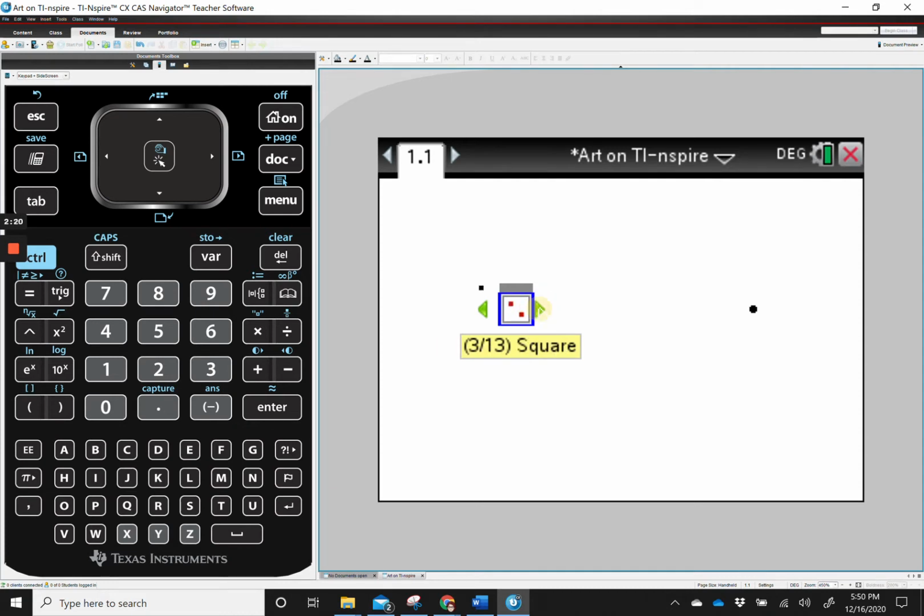Number 3 is a square. 4 is an empty square. 5 is a cross. 6 is a plus sign. 7 is a tiny little dot. 8 is a larger dot, an open larger dot, an even larger dot, an open larger dot, a gigantic dot, and an open gigantic dot. So you can choose the way a point looks anytime you want.